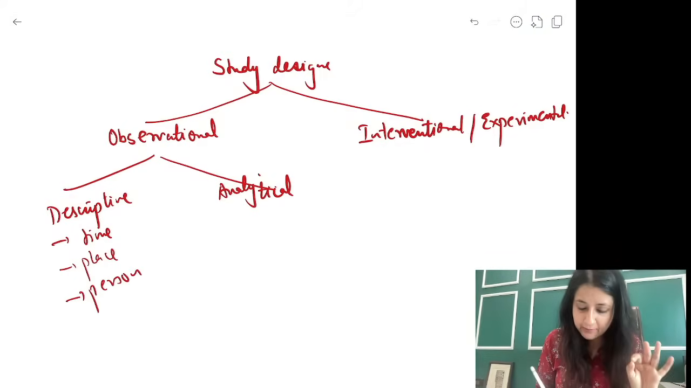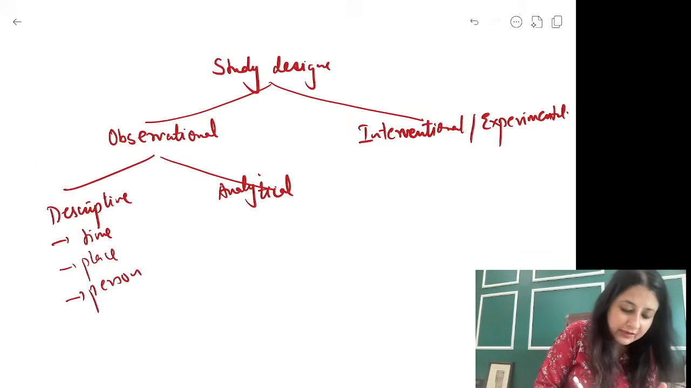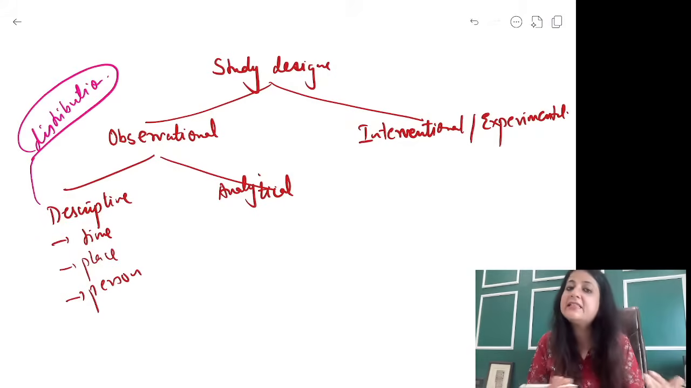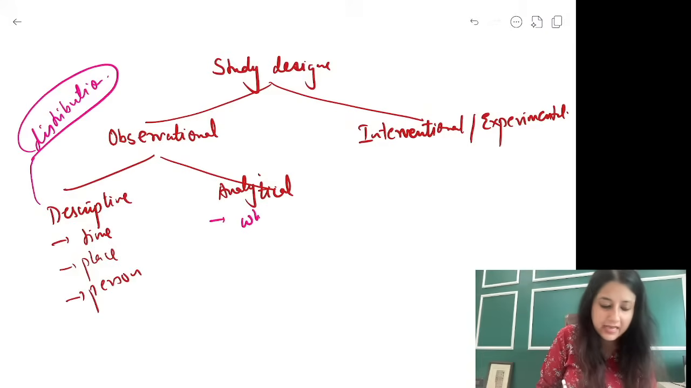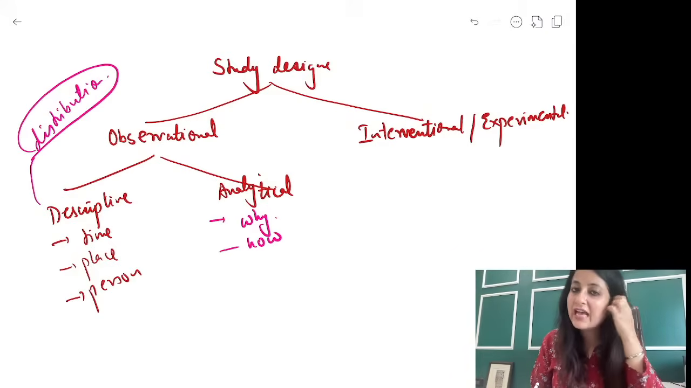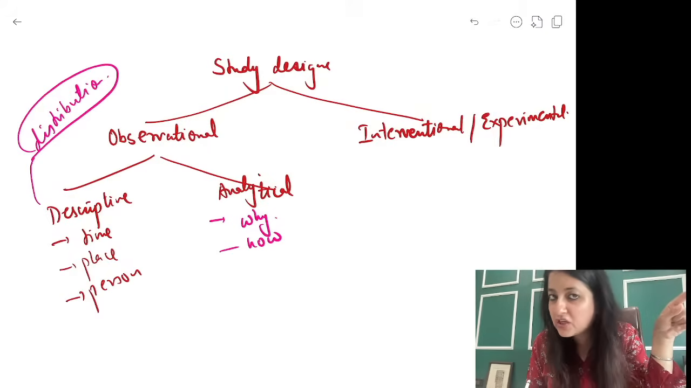Exam में आज मैं आपको बहुत सारे buzzwords दूंगी which will make it easy for you to mark in the exams. Okay, so if you see the word distribution, if we have to study distribution of disease, it is descriptive study design. ठीक है? Analytical में we answer why and how. Another question which was asked once: what is the difference between a descriptive study design and an analytical study design?